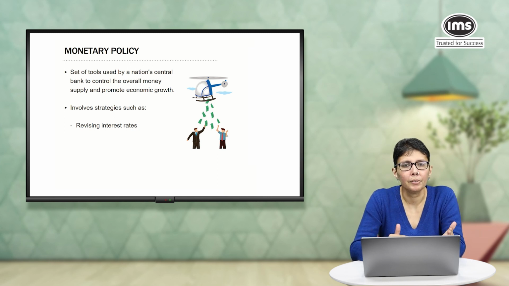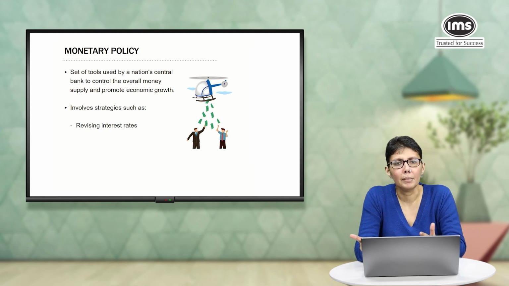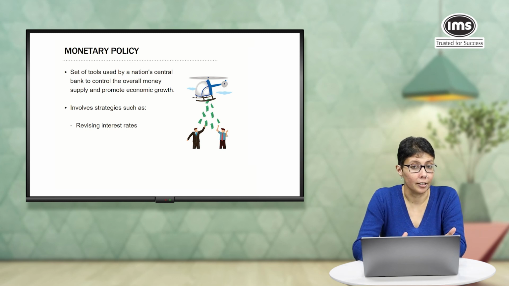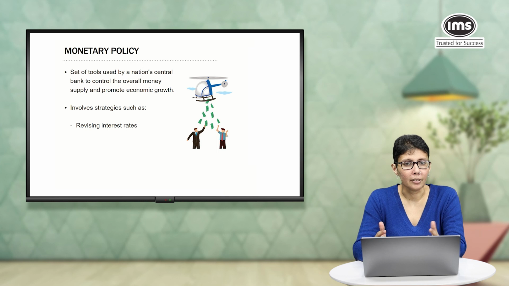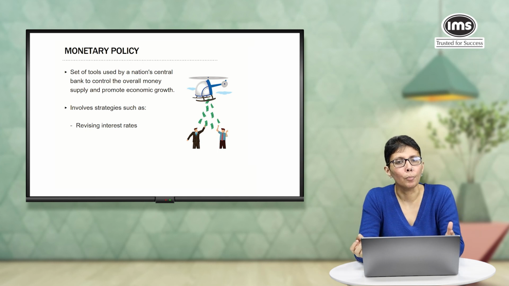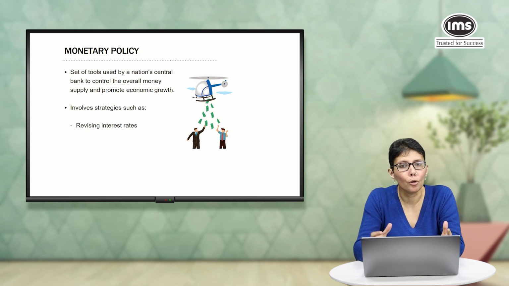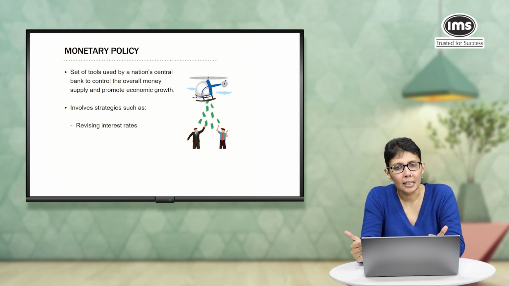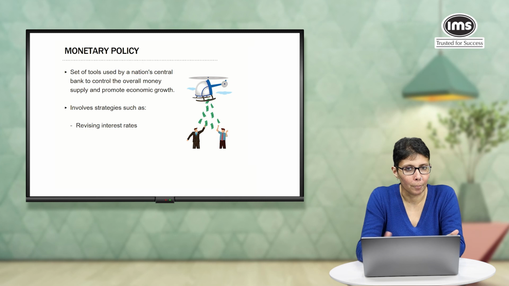So, for example, if the interest rates are high or if they're increased, it is likely that less money will be circulating in the economy. On the other hand, if the interest rates are reduced, usually that means that more people are able to borrow money from the banks and there is more money in circulation. So, the banks are actually the means by which the monetary policy operates.